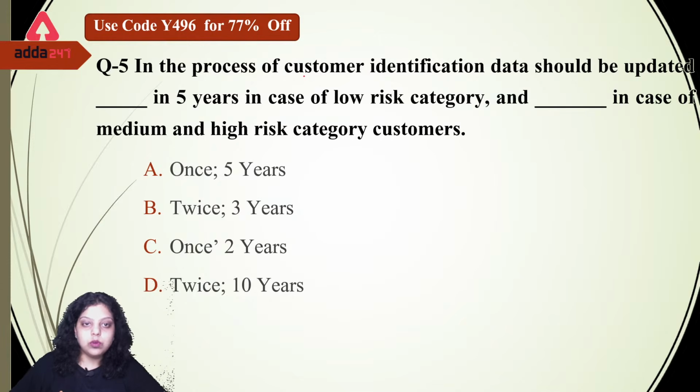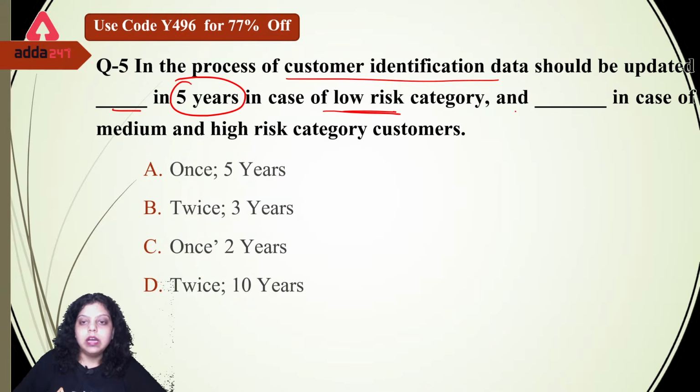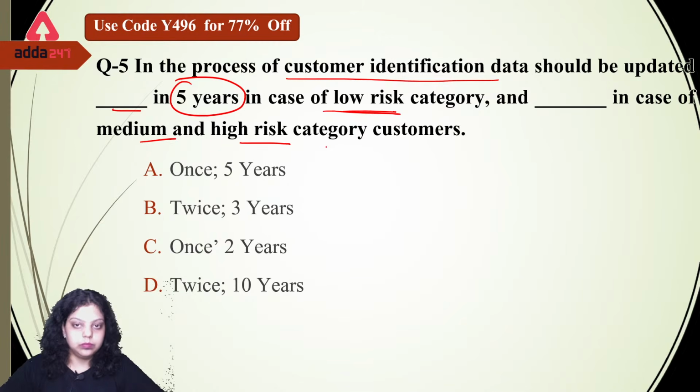Next is, in the process of customer identification, data should be updated dash in 5 years in case of low risk customer and dash in case of medium and high risk customer. Now what will be the answer for this question?